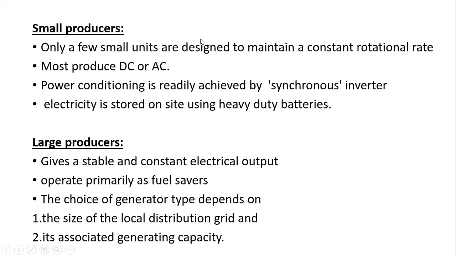Until now we discussed small producers, which produce very little electricity. Now coming to the large producers. These large and medium sized wind generators are designed to give stable and constant electrical output.